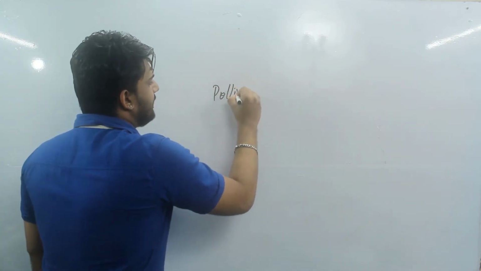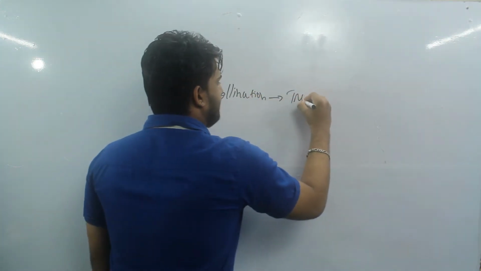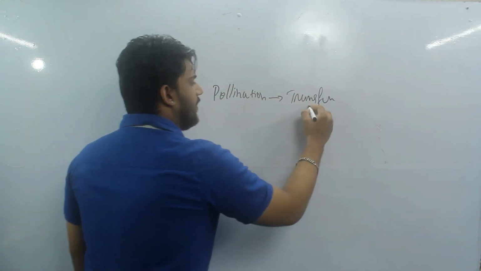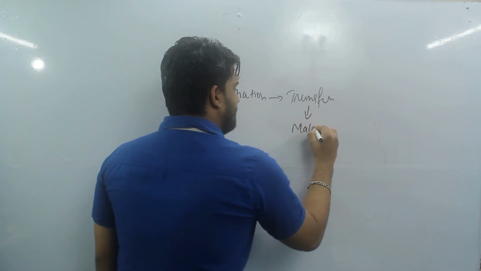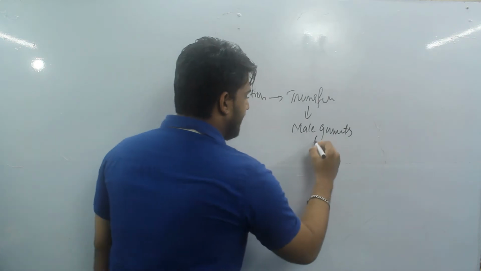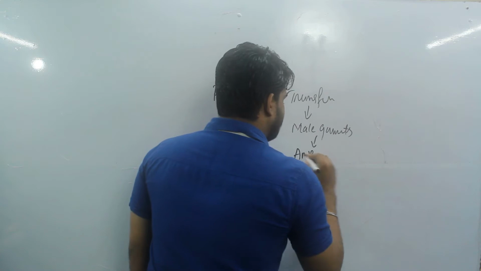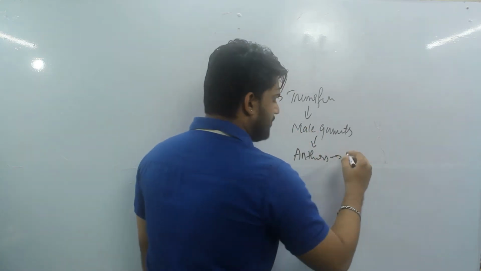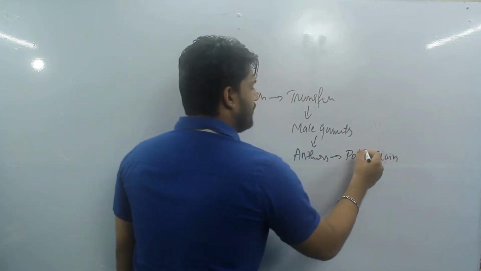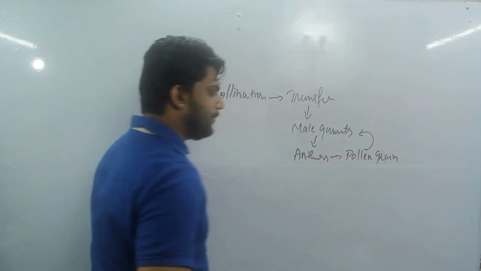Pollination. As I told you, it is a process of transfer. What is going to be transferred? The transfer of male gametes, which are confined within the anthers. The anthers hold pollen grains. So these are the pollen grains which have male gametes. Anthers will carry pollen grains.